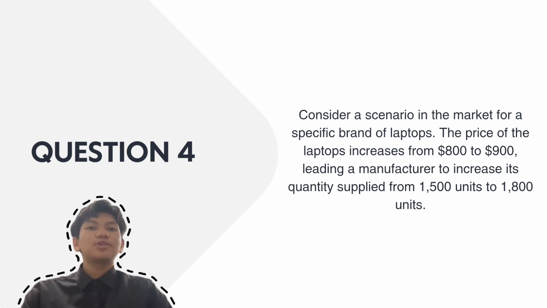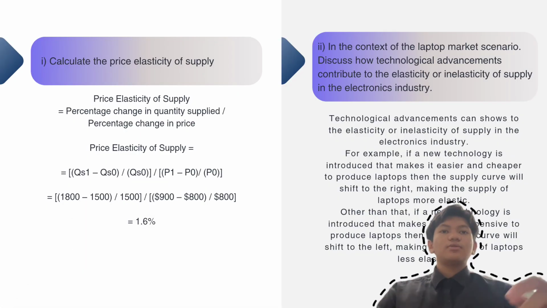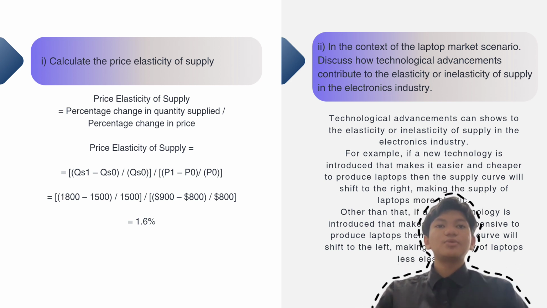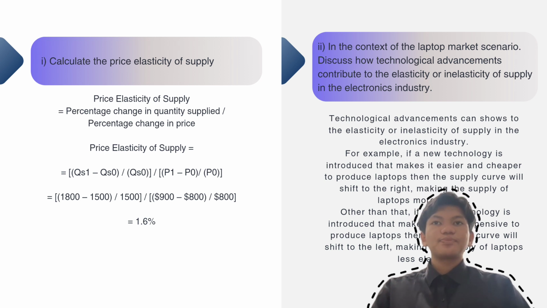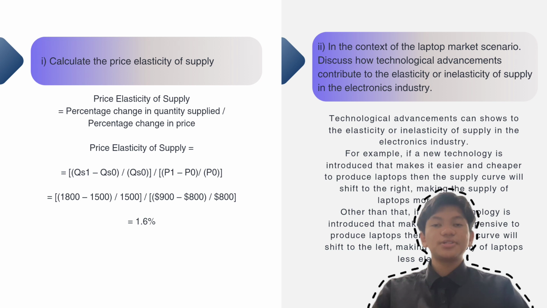Let's move to the first question: calculate the price elasticity of supply. The method that we are using is the percentage change in quantity supplied divided by the percentage change in price.